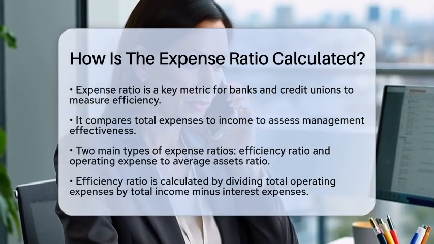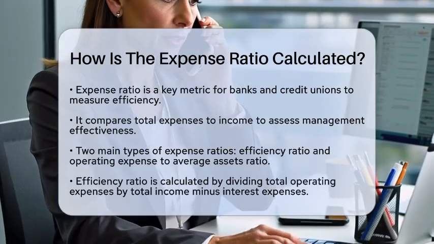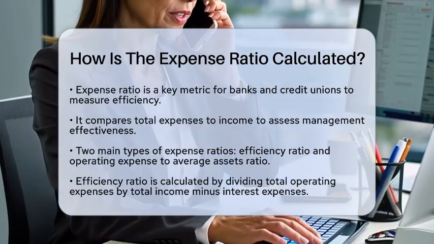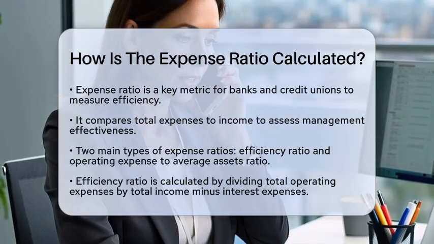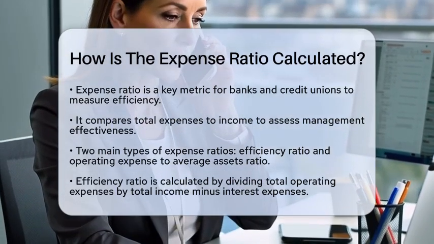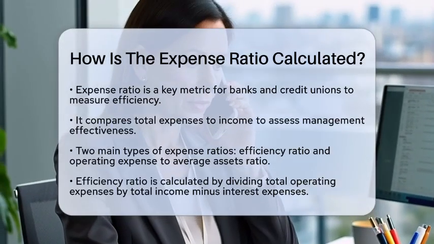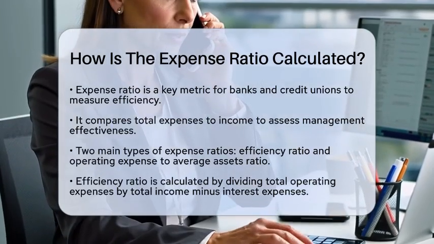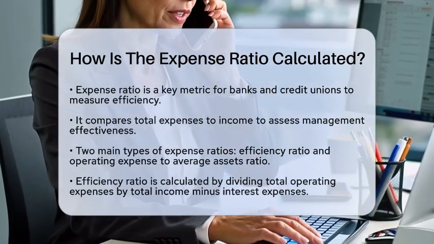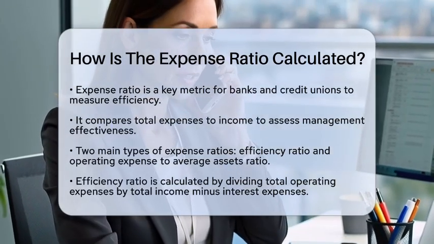Let's break it down. There are two main types of expense ratios that financial institutions focus on: the efficiency ratio and the operating expense to average assets ratio. First, let's talk about the efficiency ratio. This ratio is calculated by taking the total operating expenses and dividing it by the total income minus interest expenses.